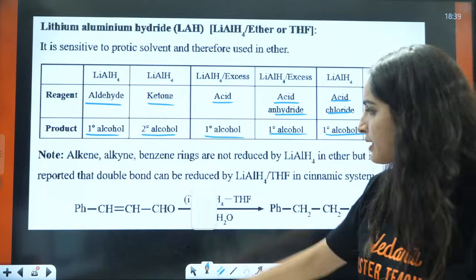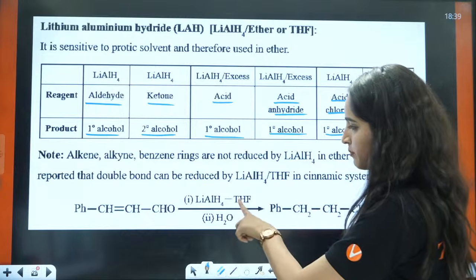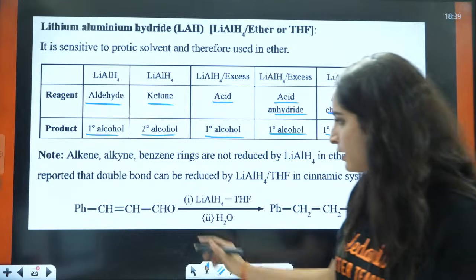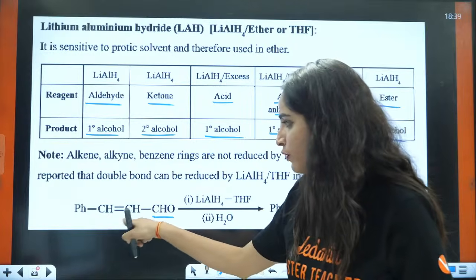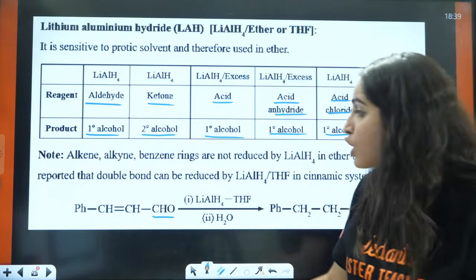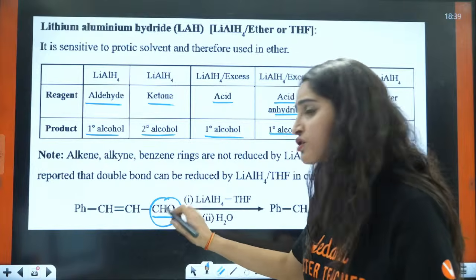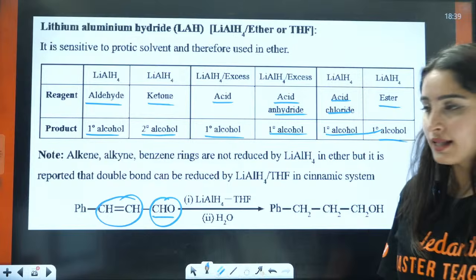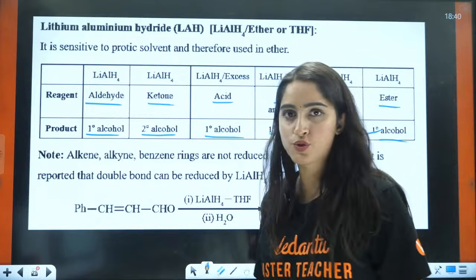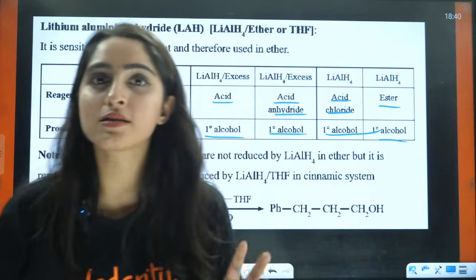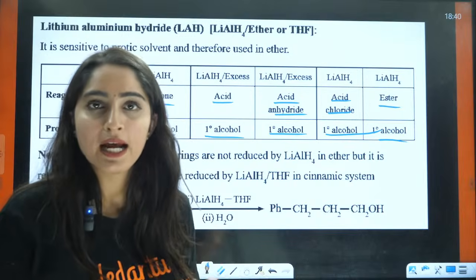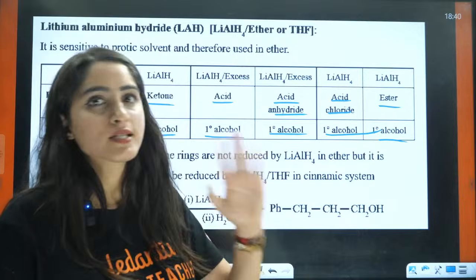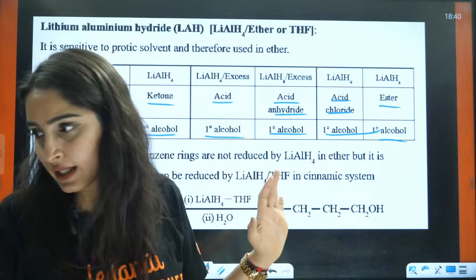So for example, you have LiAlH4 in presence of THF and then H2O. Now what will happen? You will have CHO, and you will have a double bond here, right? So in this case, this aldehyde is reduced and this double bond is also reduced, right? Now it is not behaving as a selective reagent, right? It will only behave selectively in some parts. In some it will not behave selectively, right?